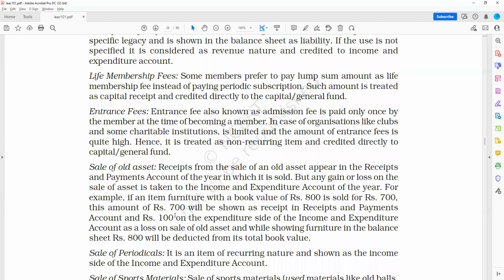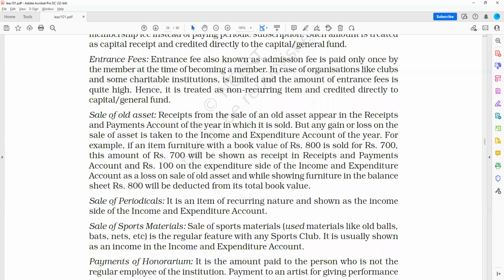Now comes sale of old assets. Receipt from a sale of an old asset appears in the receipts and payments account. This thing is crystal clear to us. But any gain or loss on the sale of asset is taken to the income and expenditure account for the year. For example, if an item of furniture with book value of rupees 800 is sold